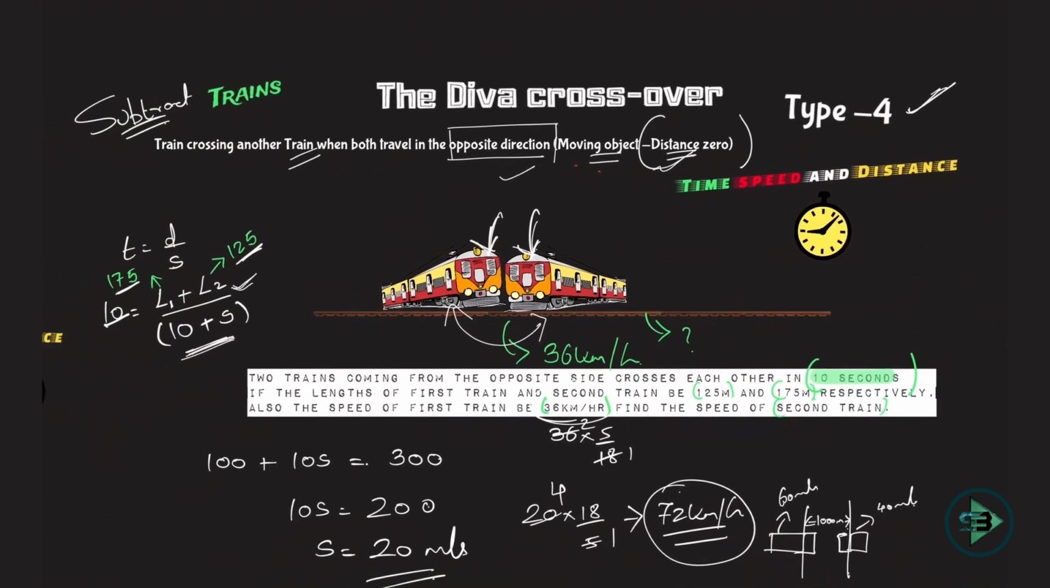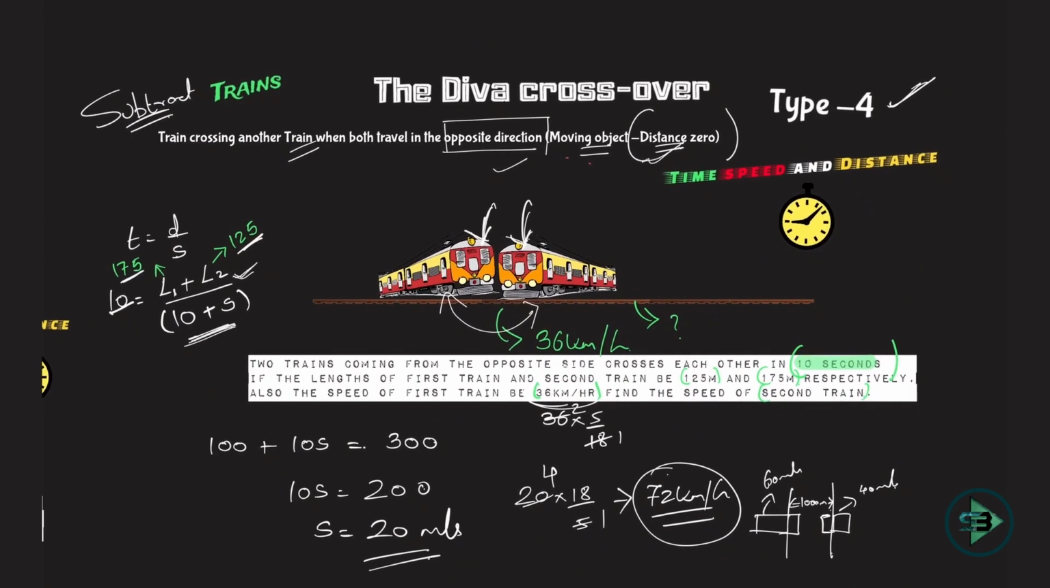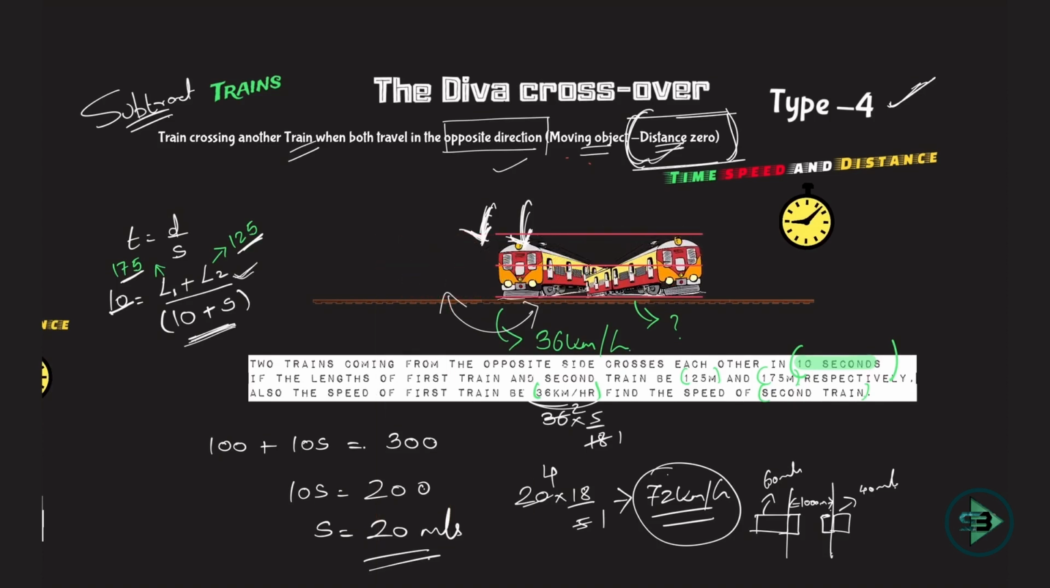The Diva crossover. You remember that? That was type 4. What was given? The distance between the two trains here was but 0. How is this different from type 6? Here the distance was 0, which means the engine of this train was touching the engine of this train, and the question was, when will these two trains cross each other, completely cross each other? Okay, that's why we wrote the distance to be the length of two trains, right? This was our type 4.